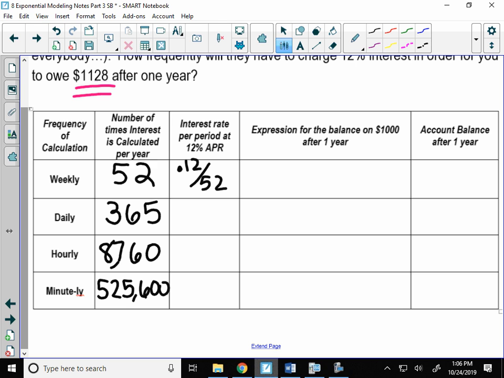We're taking this 12%, so 0.12, divided over 365 days. And same thing for hourly: we're just taking that 12% divided over 8,760 hours, or per minute.